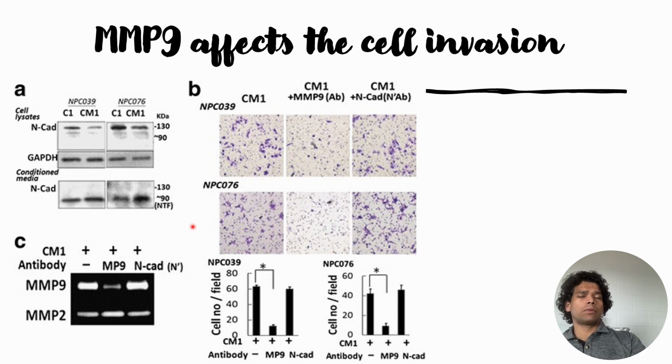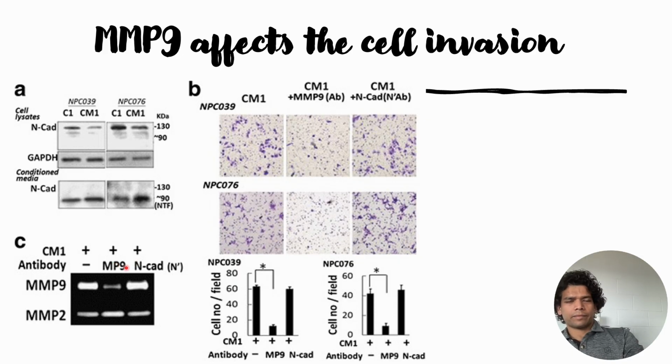After that, they also checked the expression level of MMP9 under the different conditions, and they see that where anti-MMP9 antibody is used, there is reduced MMP9 formation, indicating that MMP9 might trigger its own formation. Once the MMP9 is neutralized, it is not able to trigger this MMP9 cascade effect, we can say.